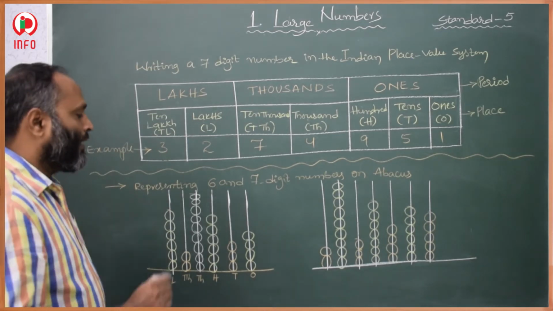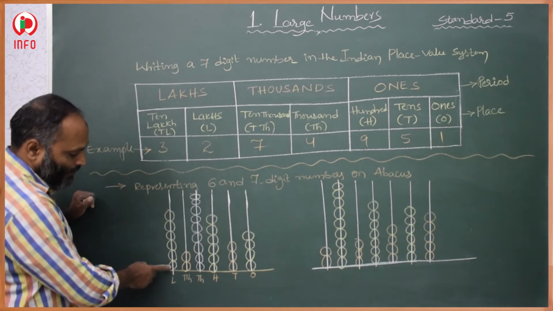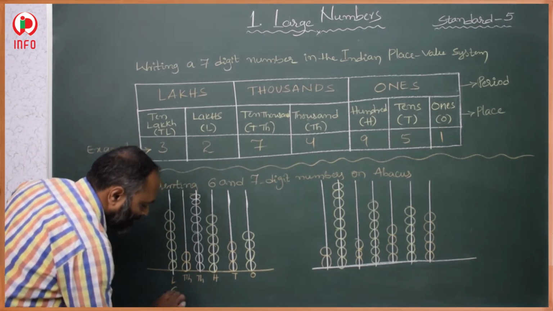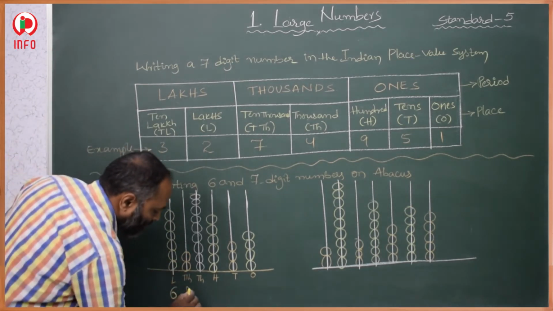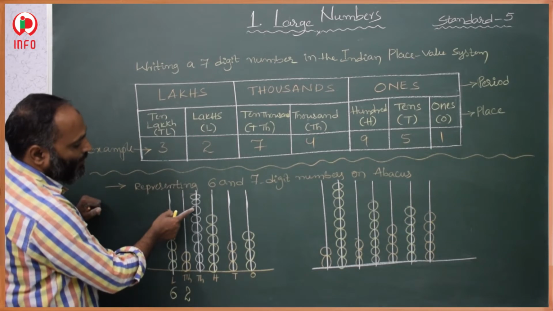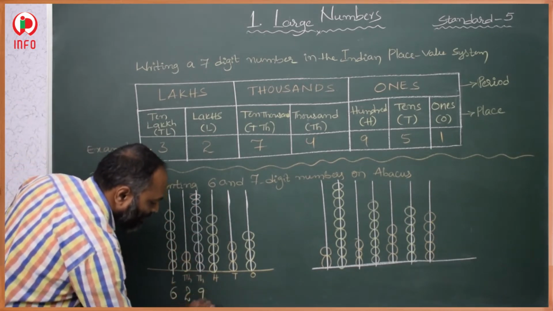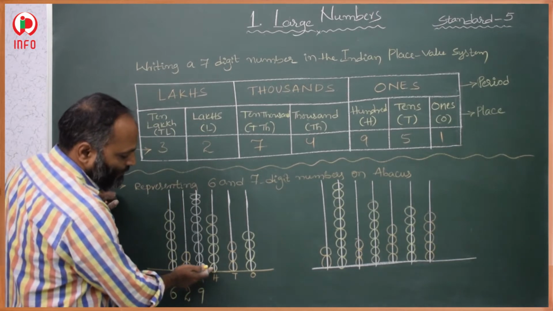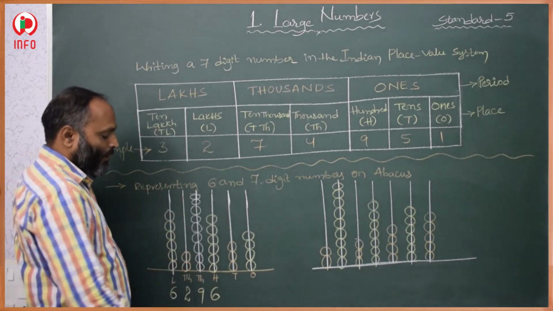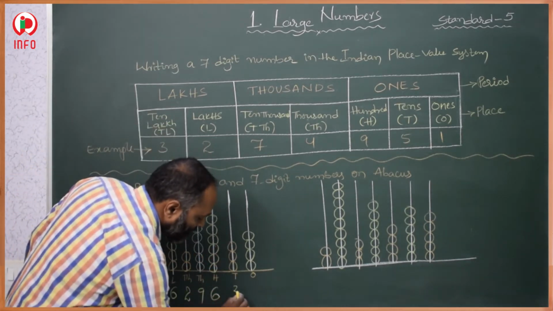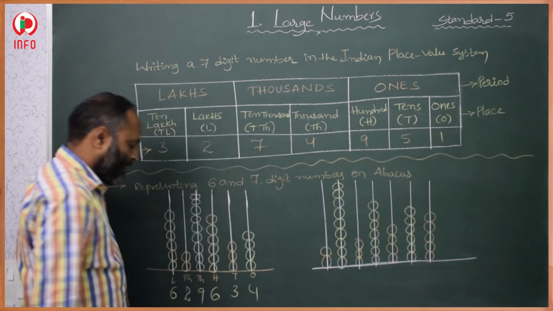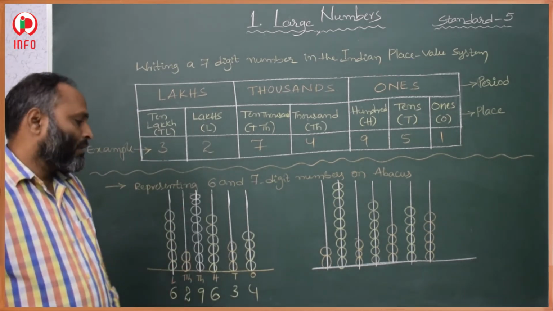How many beads are there in each and every place? First, starting from lakhs: 1, 2, 3, 4, 5, 6. 6 beads are there. This is 6. Next, 1, 2. Next 2. Next, how many beads are there? 1, 2, 3, 4, 5, 6, 7, 8, 9. 9 beads are there. Next, in hundreds, how many beads were there? 1, 2, 3, 4, 5, 6. Then tens, how many beads were there? 1, 2, 3. In ones, how many beads were there? 1, 2, 3, 4. So this is the number it represents on the abacus.